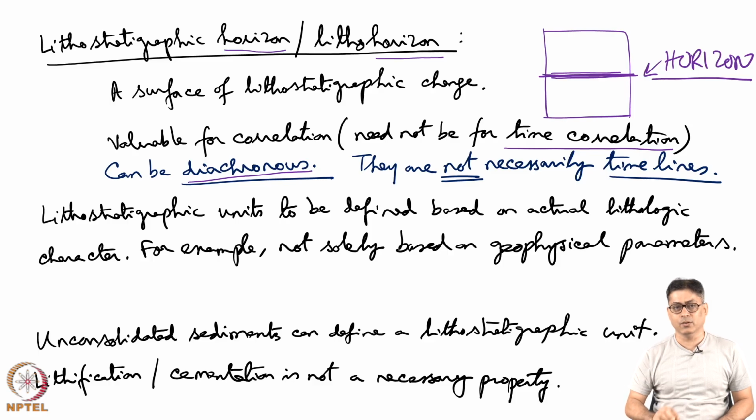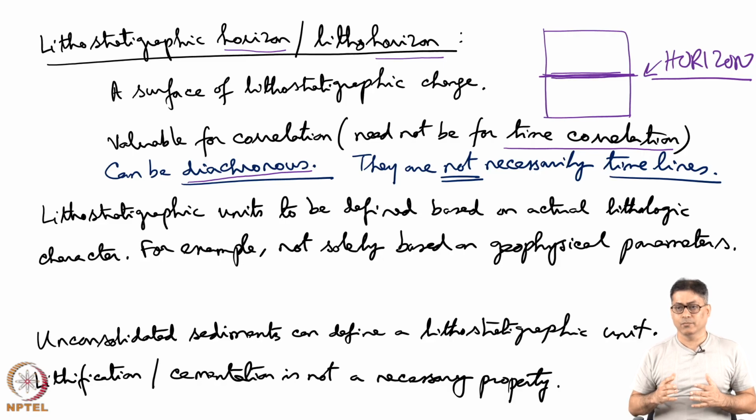Whenever we are doing lithostratigraphic correlation between unit A here and unit B, putting the dash line and joining them, there is no guarantee that A and B were deposited or were produced or crystallized simultaneously. There is lithological resemblance, therefore they have been linked, and in such correlation where it is time transgressive, we call it diachronous correlation. This is very important.